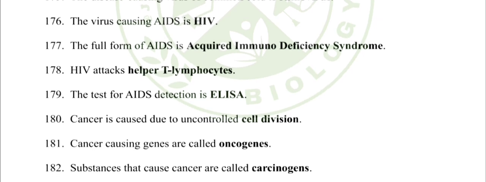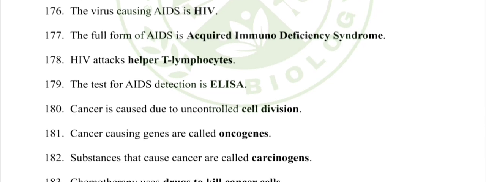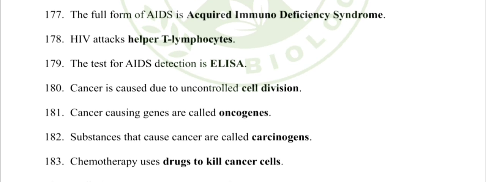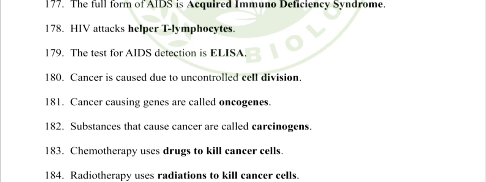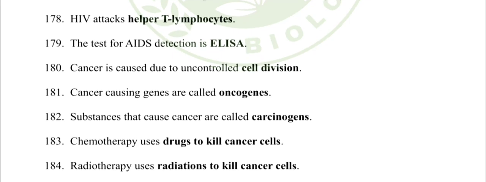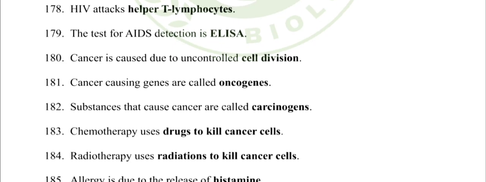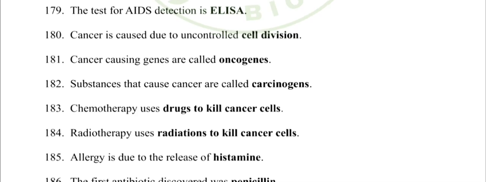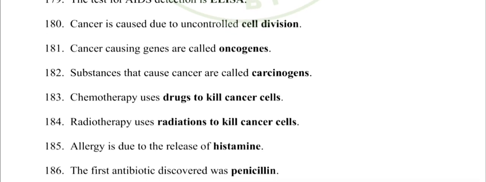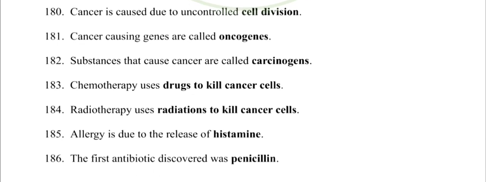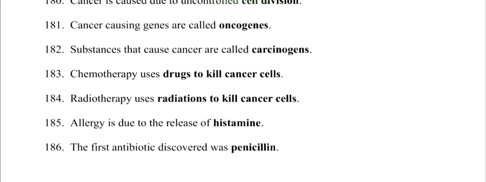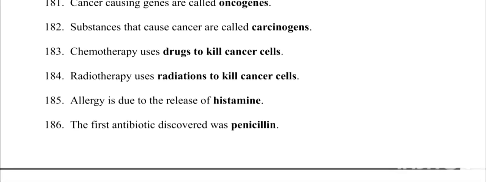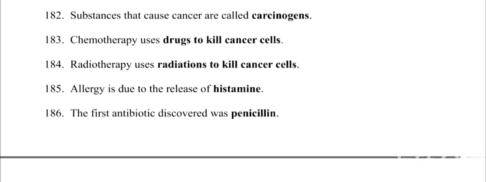180. Cancer is caused due to uncontrolled cell division. 181. Cancer-causing genes are called oncogenes. 182. Substances that cause cancer are called carcinogens. 183. Chemotherapy uses drugs to kill cancer cells. 184. Radiotherapy uses radiations to kill cancer cells. 185. Allergy is due to the release of histamine.